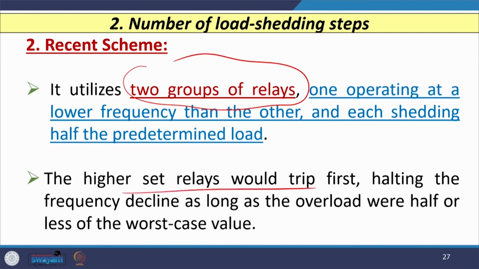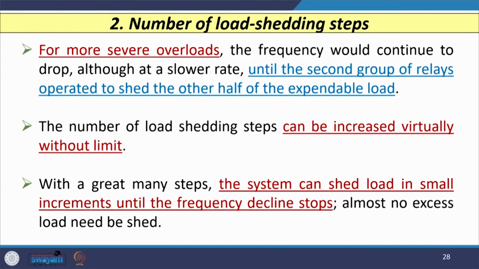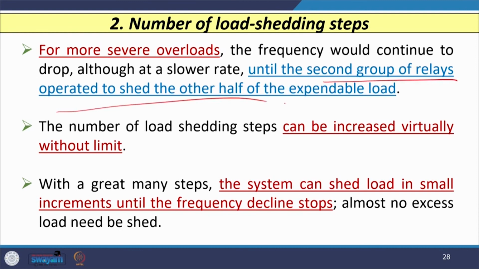The higher set of relays trips first and the lower set trips later, so that when the higher set trips first, it halts the frequency decline as long as the overload is half or less of the worst case value. For more severe overloads the frequency would continue to decline, and then the second group of relays comes into the picture. That is why two groups of relays are used.